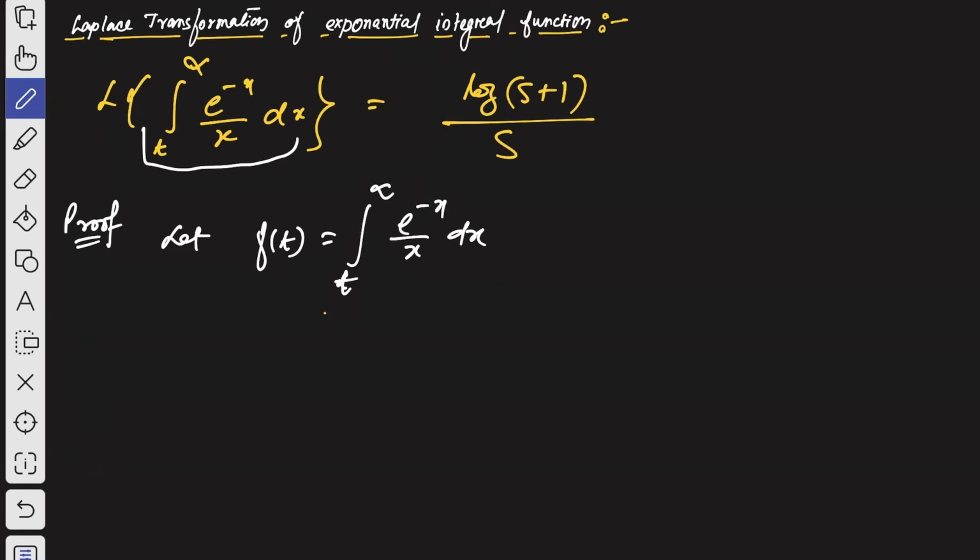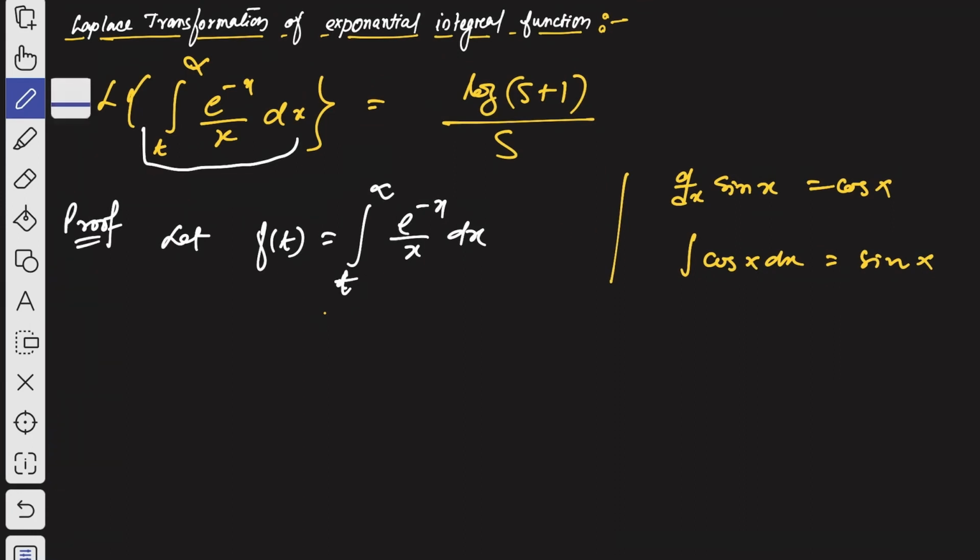Now let me take an example. We know the derivative of sin x is cos x, and the integration of cos x dx is sin x. That's also known. We don't need these results in this problem. I have just taken these examples to explain this situation.